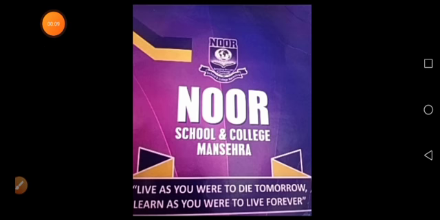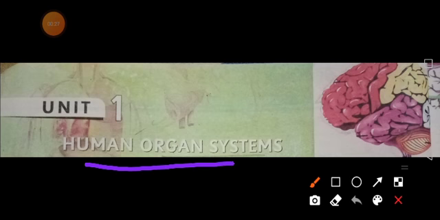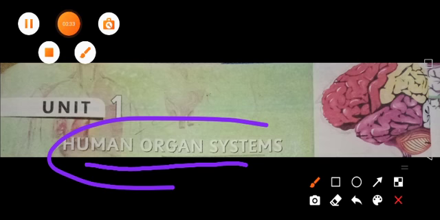This is your general science class, and students, as you know, we have completed our whole book. So from today's lecture we will start revision from unit number 1. So let's start today's class. Students, today we will start unit number 1, that is human organ systems. In this unit we will learn about the different human organ systems.